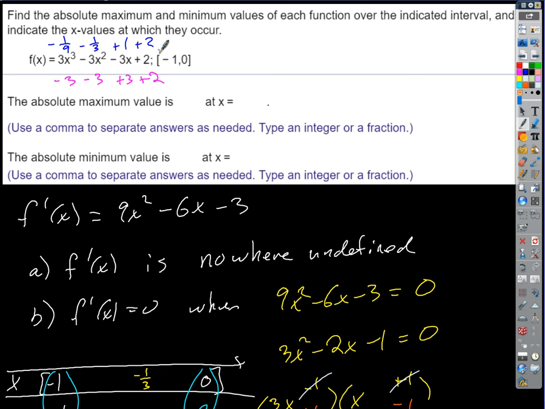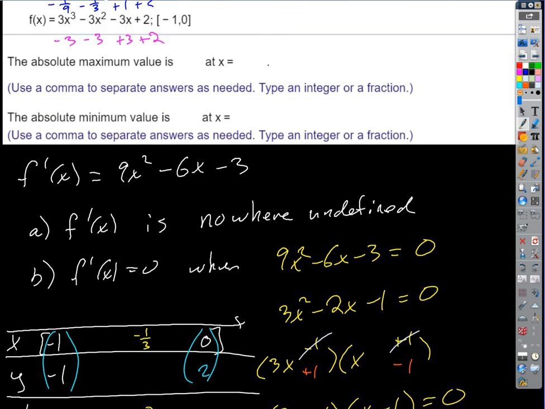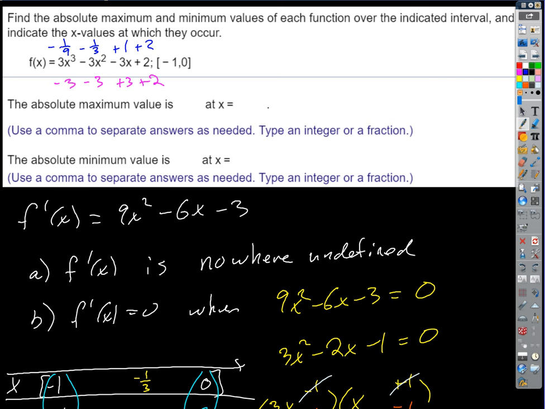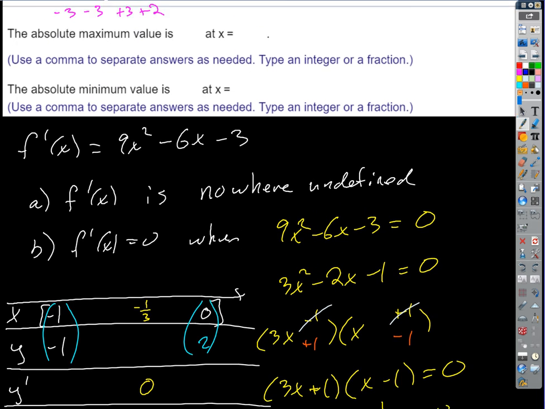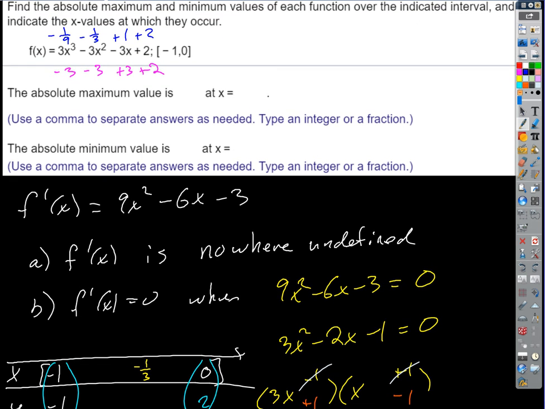And so that's going to give us something greater than negative 1 and, oh no, it's actually going to be bigger than 2, isn't it? So what is that?